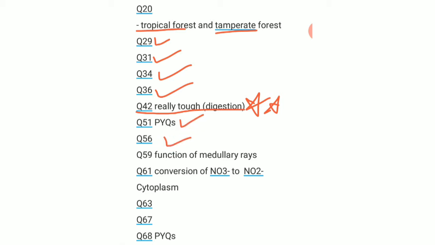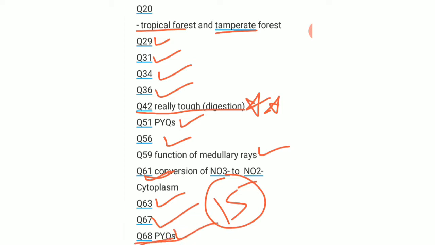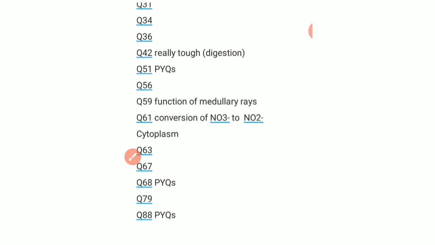And 56 and 59, we have 15 tough questions. In question 61 we have the conversion of NO3 to NO2 occurring in cytoplasm; the conversion of NO3 to NO2 takes place in cytoplasm. Question 63 is also tough, 67 is also tough, 68 is a previous year question and a tough question, 79 is a tough question, and 88 is a previous year question, where they have talked about glyceraldehyde 3-phosphate dehydrogenase.